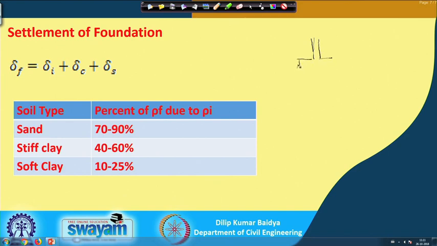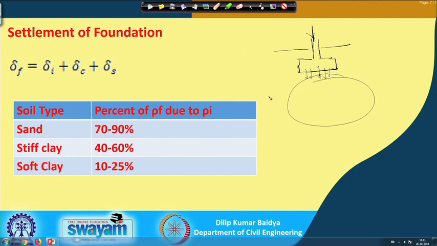and it is loaded, and then because of this loading, bearing capacity failure is one possibility if the load is excessive, and another possibility is that because of this loading the foundation will move downward, and because of the compression of the soil in this zone,